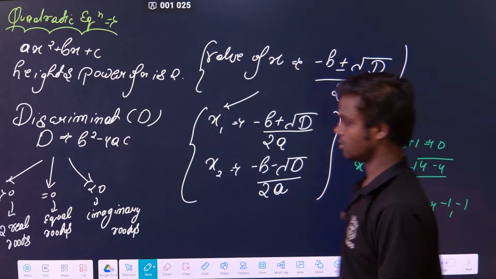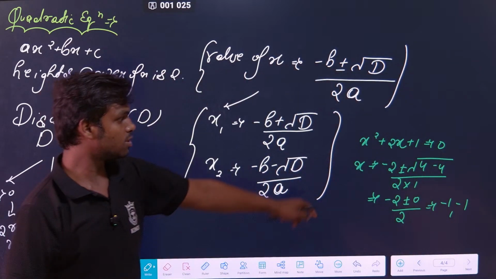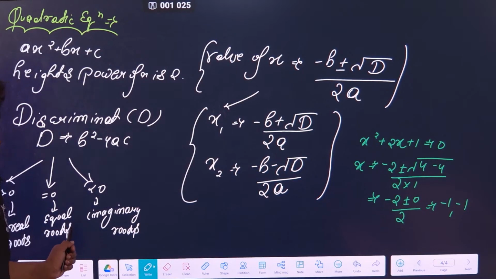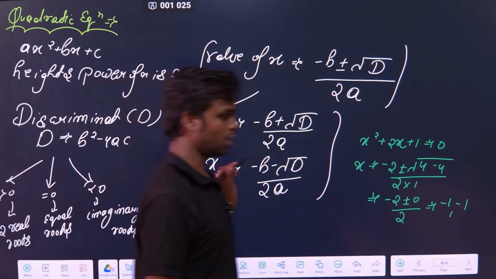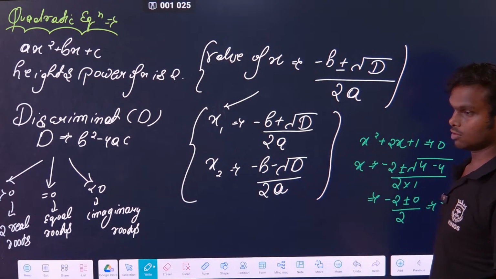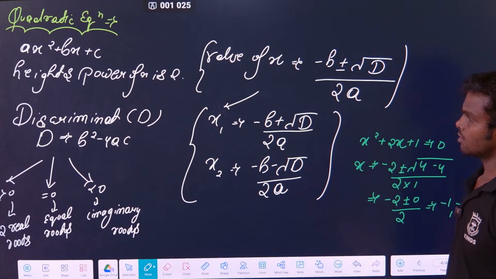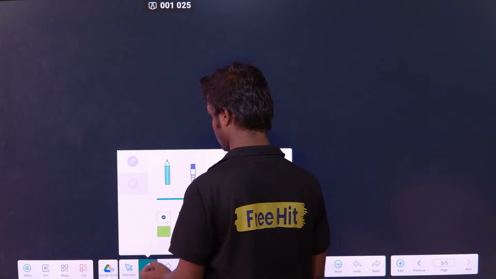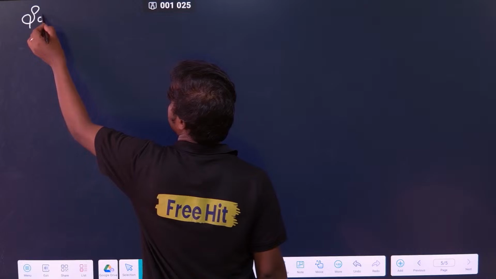Both will be the same root, that is equal root. Because why? Because discriminant is 0. You can see discriminant is 0. That's why we are getting equal root. Clear? So that is the thing. I hope you are getting the point. Clear? Just take the screenshot of this. Completed? Okay. Now the next thing in the mathematical properties is some important identities.